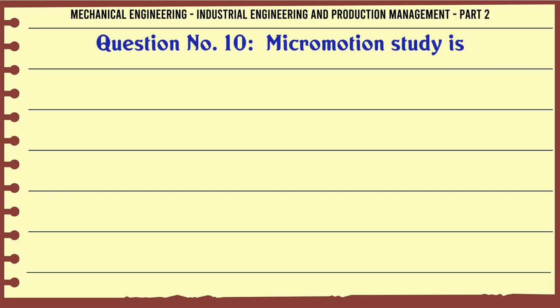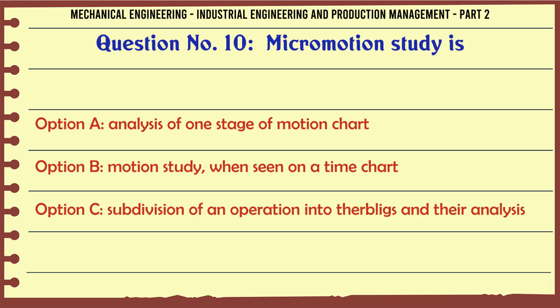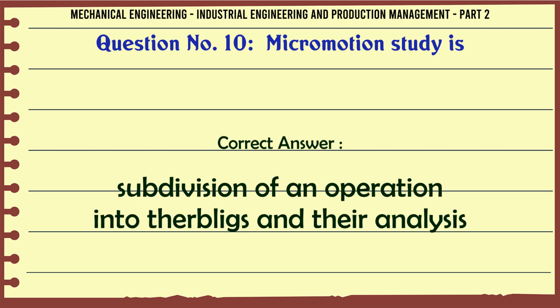Micromotion study is A. Analysis of one stage of motion chart, B. Motion study when seen on a time chart, C. Subdivision of an operation into therbligs and their analysis, D. Enlarged view of motion study. The correct answer is subdivision of an operation into therbligs and their analysis.